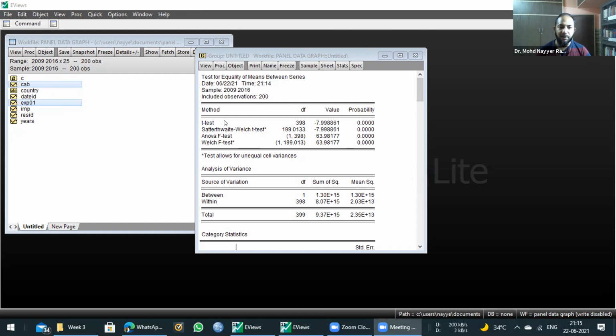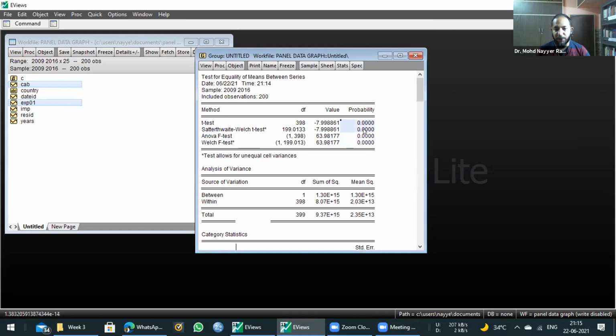Now you see that this has given us multiple different types of tests. This is the best thing about EViews. It is testing the mean according to different techniques, different methods. So we have the t-test, we have the Satterthwaite-Welch test, we have ANOVA, we have Welch. You can check the probability value for all of these.